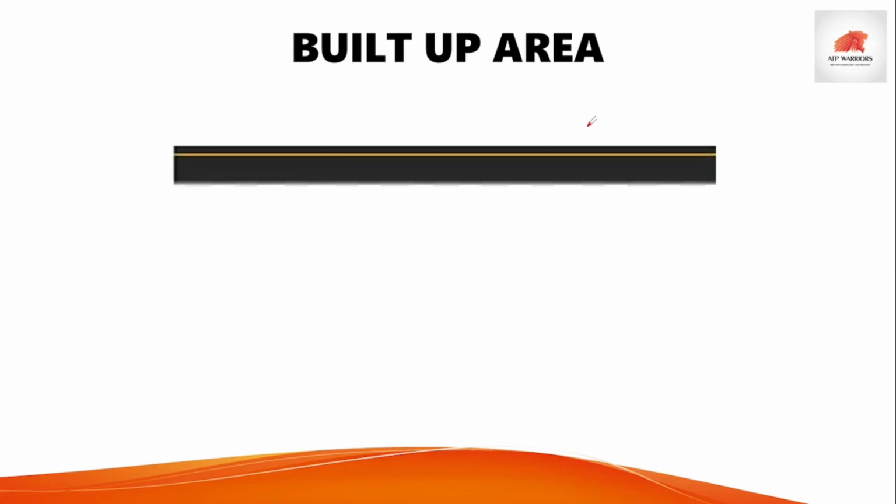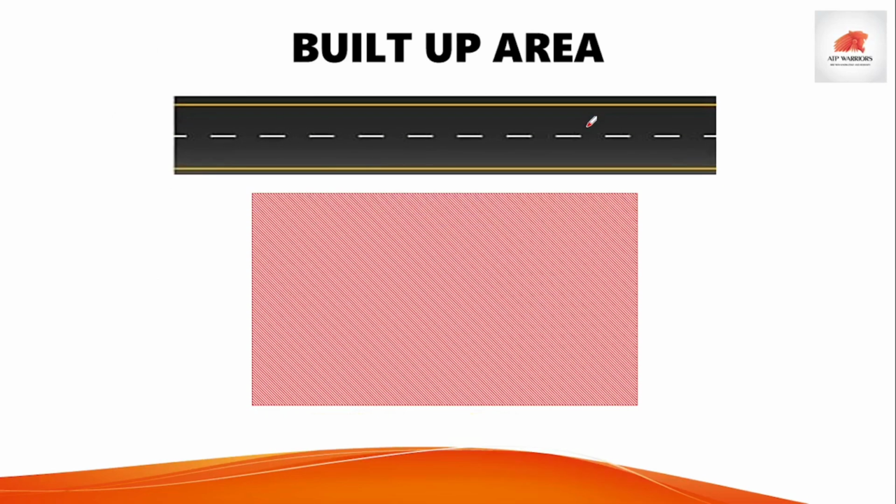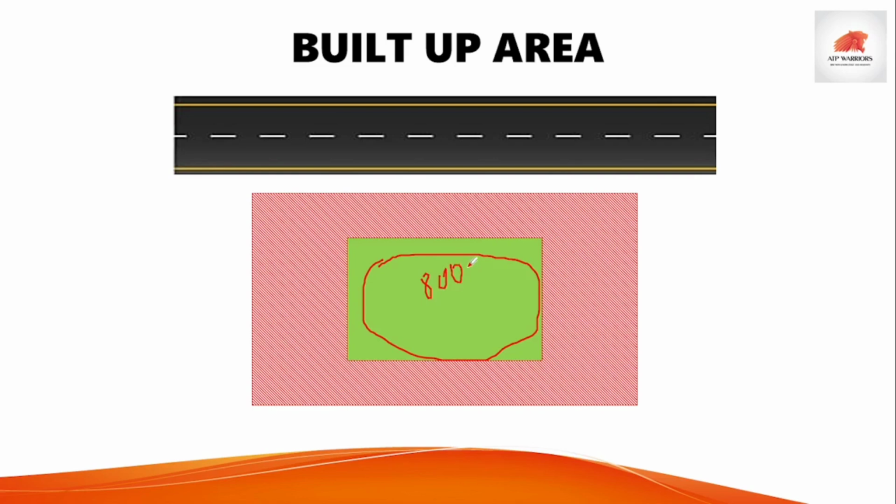We have seen net plot area. On net plot area, we are permitted to construct a building like this part. Consider for example 800 square meter, and this whole part is 1000 square meter. So 1000 square meter is your net plot area and 800 square meter is your built up area.